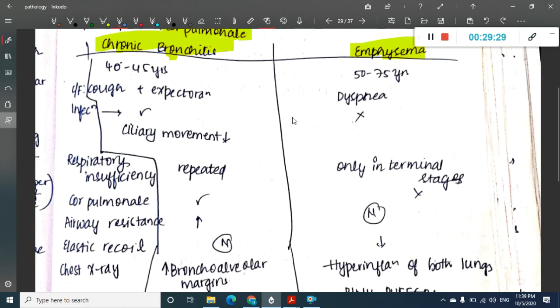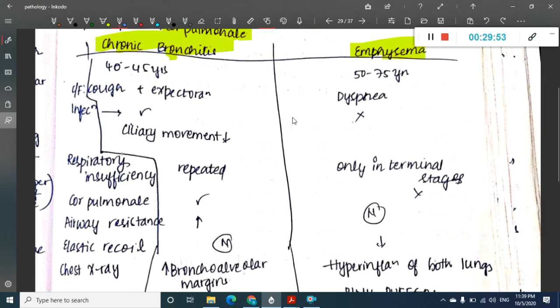See, in chronic bronchitis and emphysema, where is cor pulmonale most common? In both you see cor pulmonale in some patients. But where is it more common? It is more common in chronic bronchitis. As I have already said, because of the obstruction, I have told you the pathophysiology also, if you remember. So cor pulmonale is most severe in chronic bronchitis.